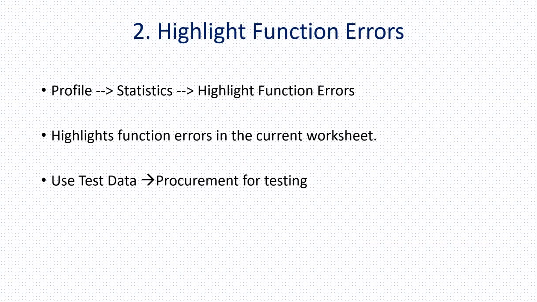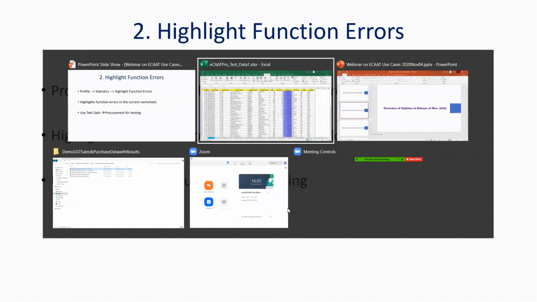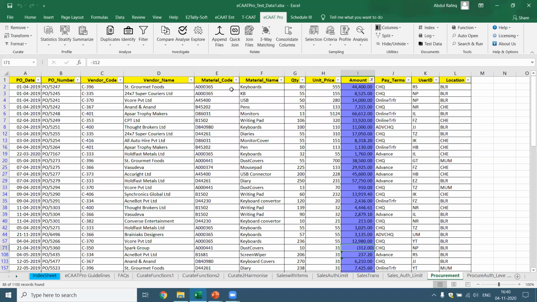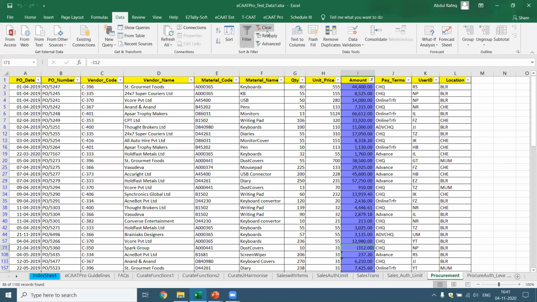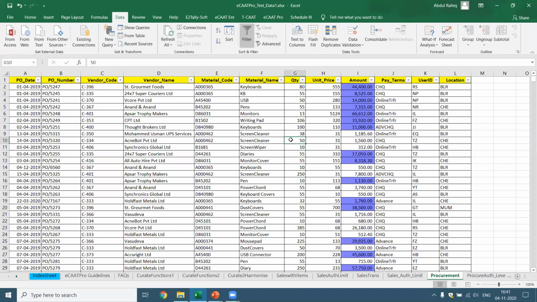Next, highlight function errors. What I want to know is, are there any errors in that function? Now I've got this particular function. I am going to perform this on the same data. Let's come back. Let me remove the filter. Data. I remove the filter. So now I've got the full values.